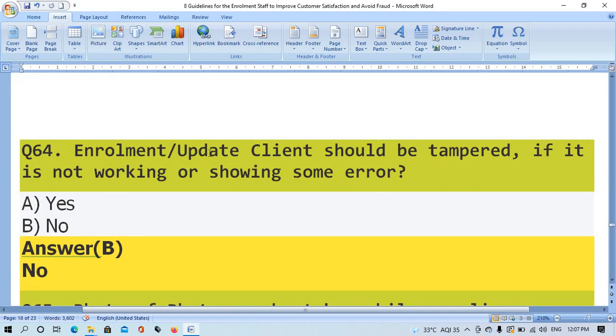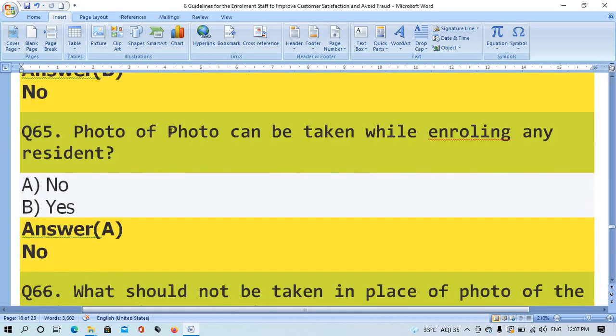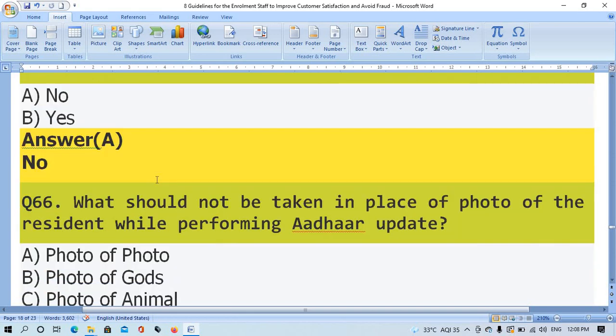Question number 64. Enrollment up-to-date line should be tampered if it is not working, showing some errors. Option A, yes. Option B, no. The right answer is no. Option B is right. Question number 65. Photo can be taken while enrolling any resident. The right answer is option A, no.